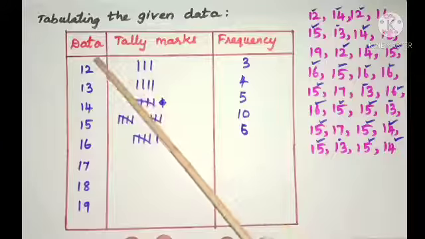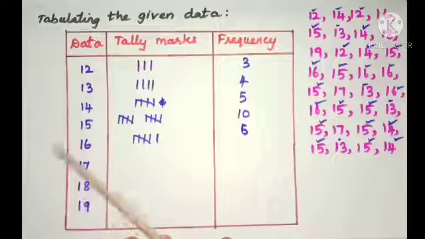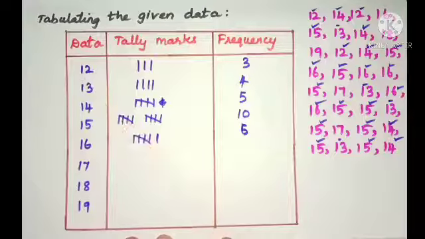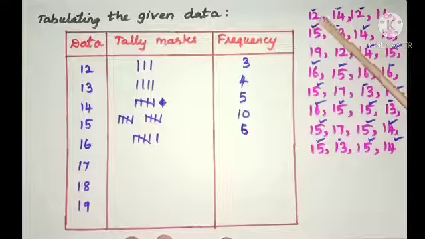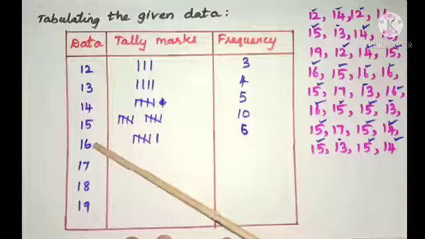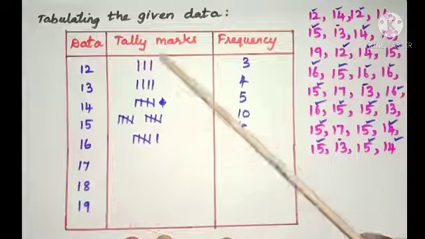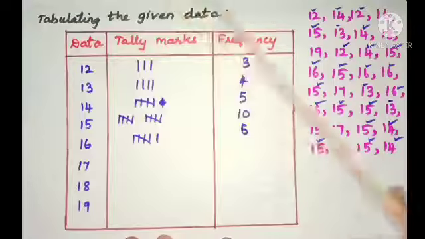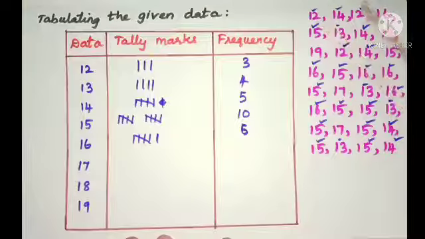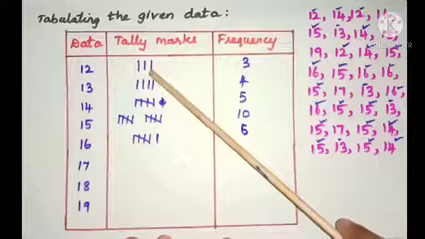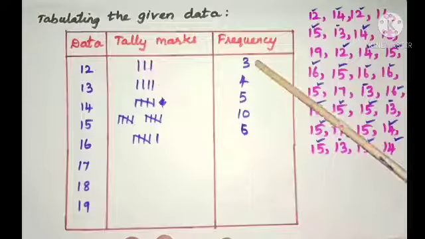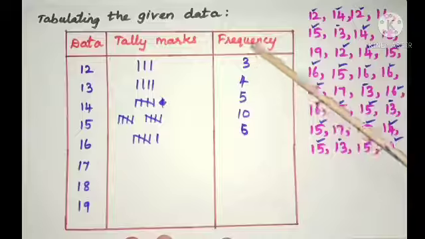Now write the data values here in ascending order. The numbers which occur in the data are 12, 13, 14, 15, 16, 17, 18, 19. And tally marks. How many times does 12 occur? 1, 2 and 3. So write down 3. So here the frequency is 3.